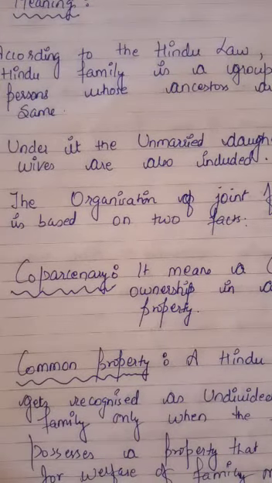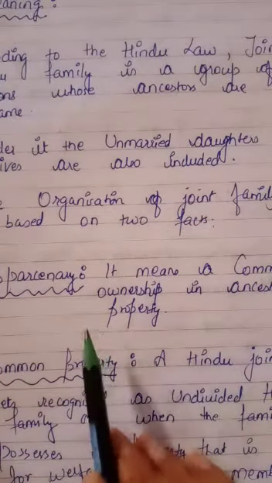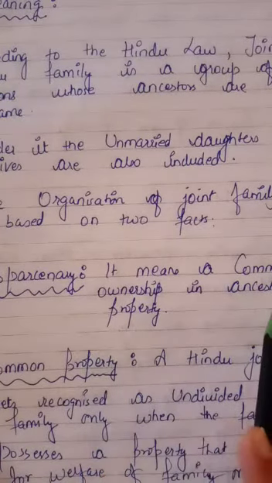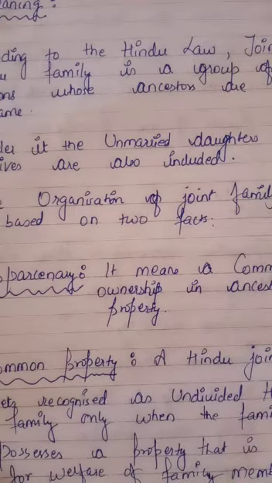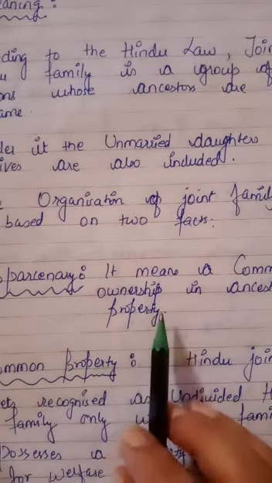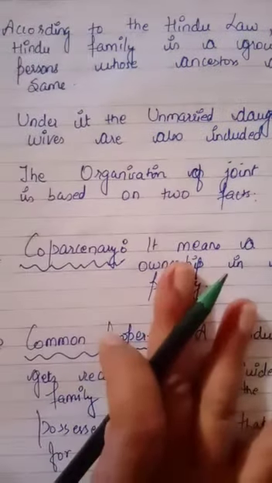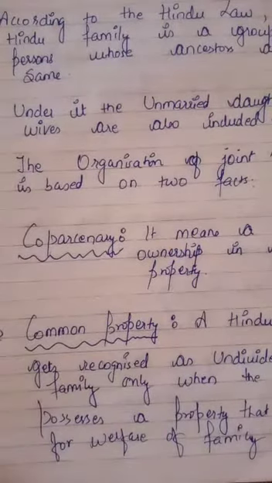Now what is co-partnery? Co-partnery means a common ownership in the ancestral property. Co-partnery is created by law and not by any contract. According to it, an individual gets a right in the ancestral property immediately after his birth. Means you are a co-partner, a common owner of the ancestral property. This is co-partnery.